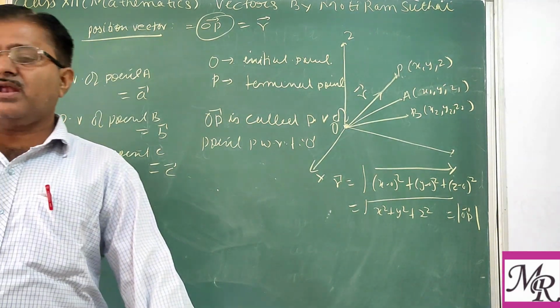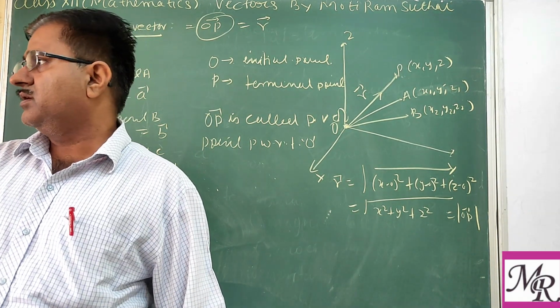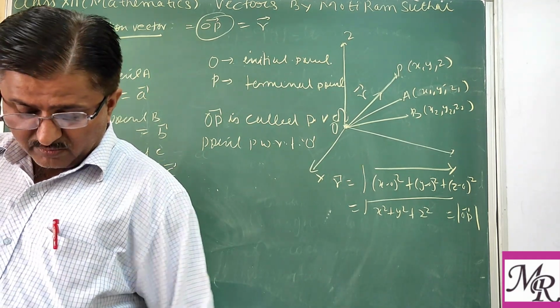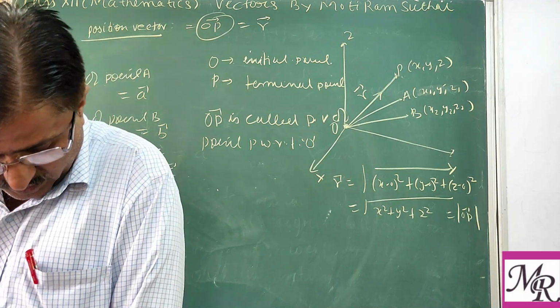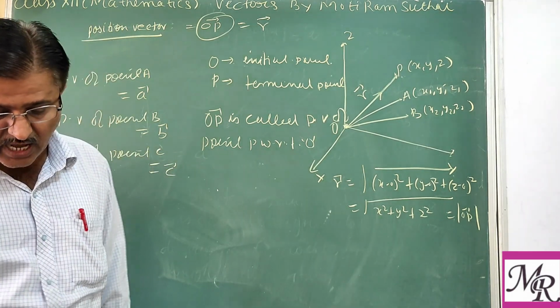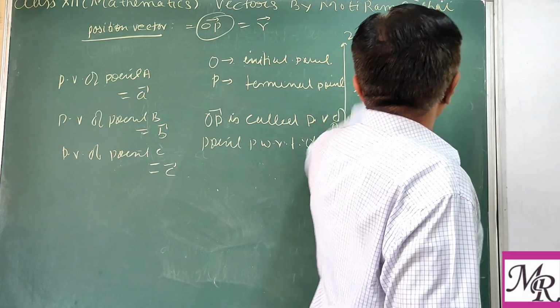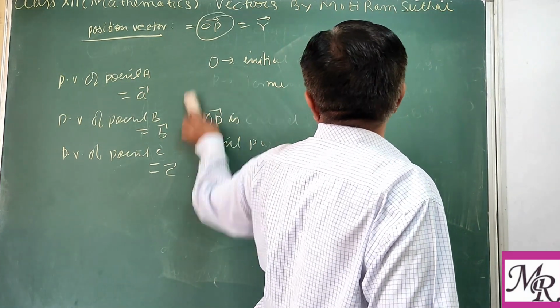So in general, we can write the position vector for any general or particular points. That can also be drawn in the figure we have seen. Next we see direction cosine, that is very important. Direction cosine and direction ratio.